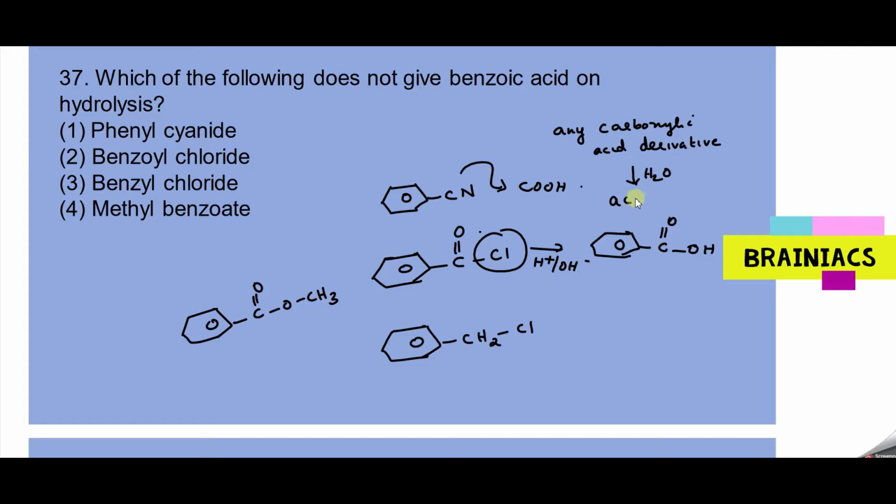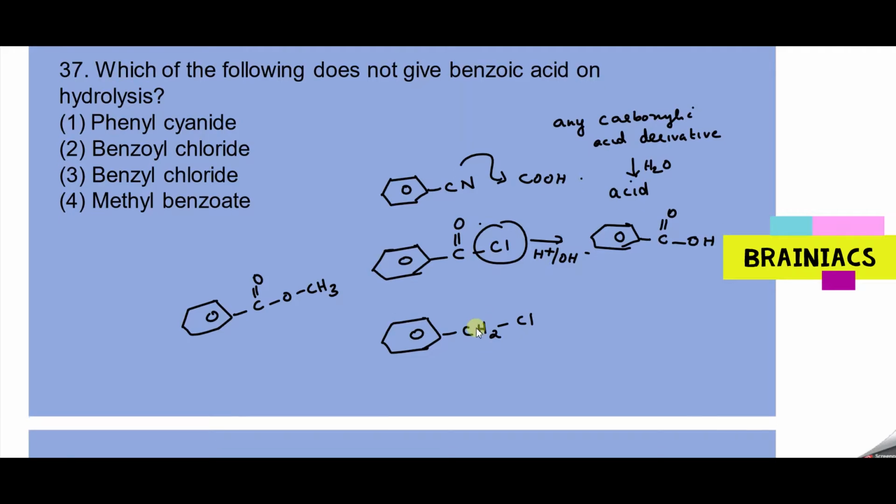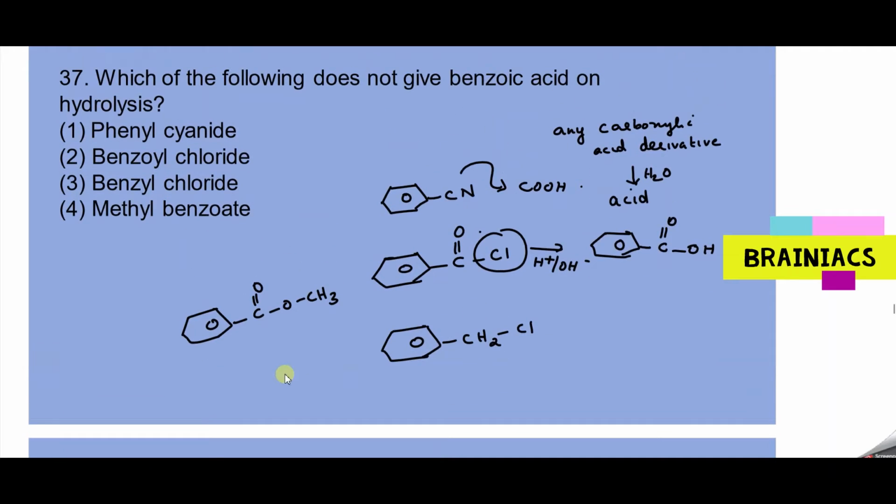Now next one, if you see, this is also a carboxylic acid derivative, it's an ester. So this also on hydrolysis gives an acid, but this is not a carboxylic acid derivative, this is benzyl chloride. So this will give you benzyl alcohol on hydrolysis, C6H5CH2OH. So the answer should be benzyl chloride. Is this clear for everyone? Okay, try out the next question.